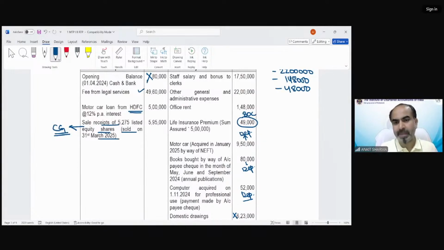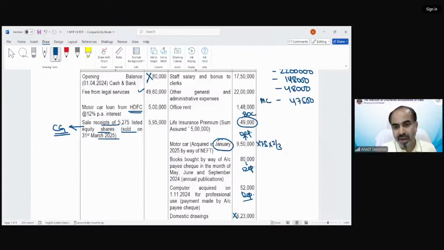Now I will consider the depreciation. In case of the motor car, it has been purchased in January, so the rate would be 50% of the normal rate. That would be 7.5%. And even for that, we will take only 2/3 of the depreciation because 1/3 has been used for personal purpose. It would come to 47,500.